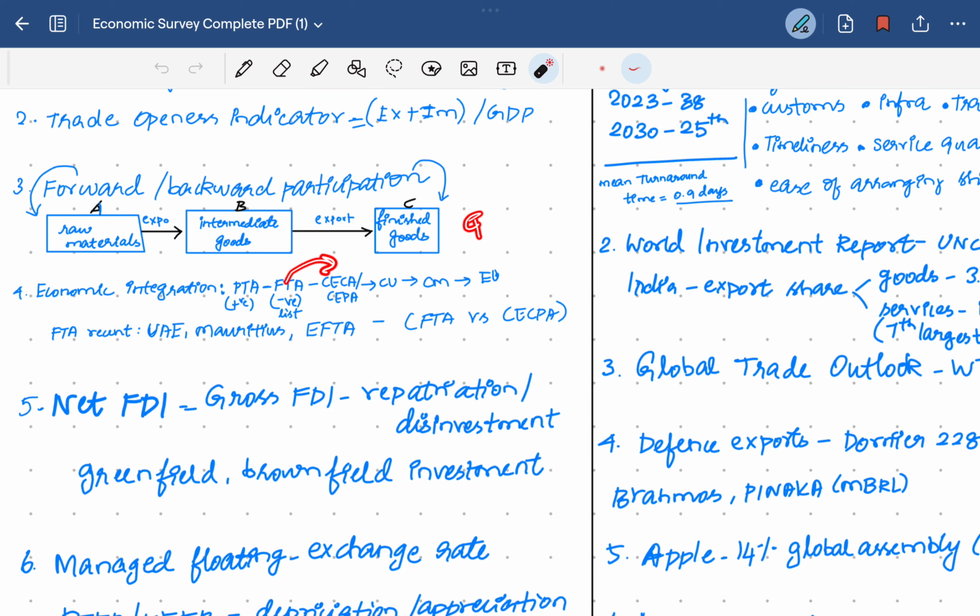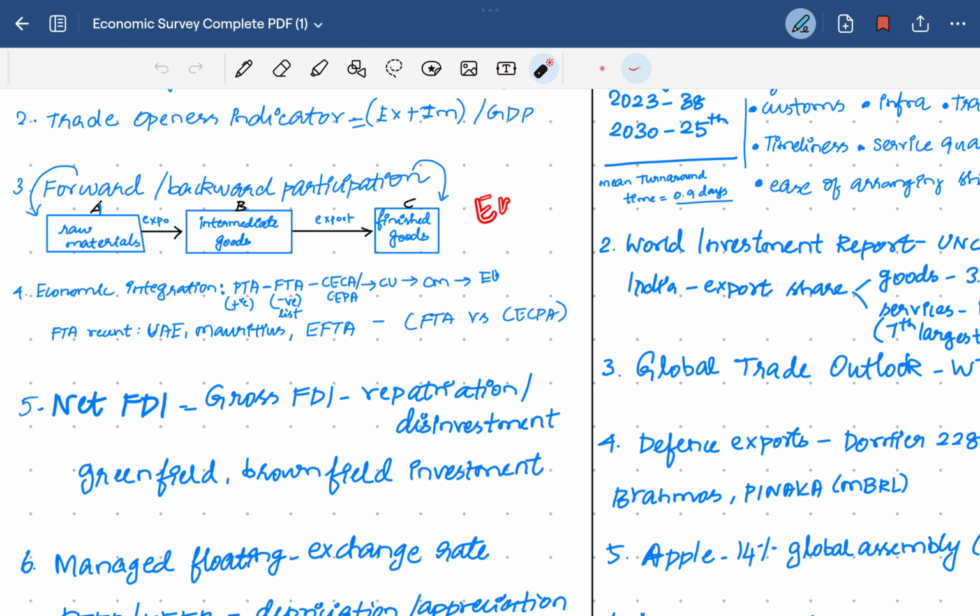Then the comprehensive economic partnership agreement or comprehensive economic cooperation agreement, which means apart from free trade in goods and services, there are also other policies like phytosanitary measures, tariffs and quotas. These are all discussed in detail in the comprehensive economic agreements. Then the customs union, there is a common market. Then the economic union, where the whole set of countries have a common economic currency, for example, the European Union has the euro as a common currency.